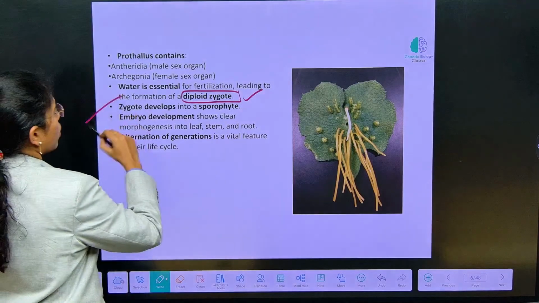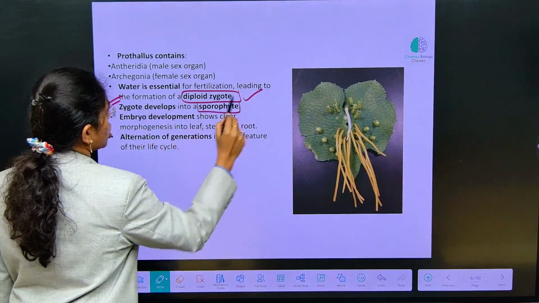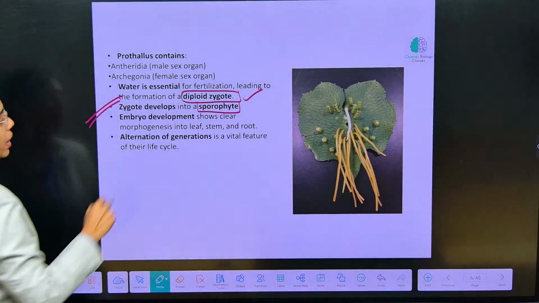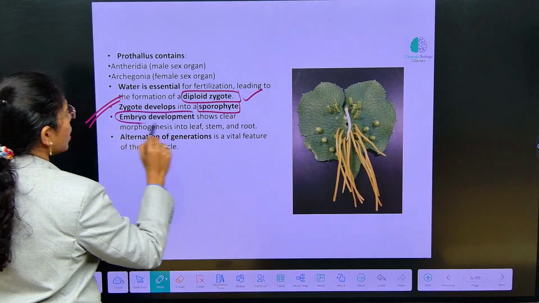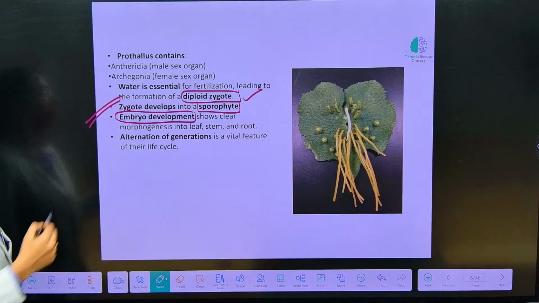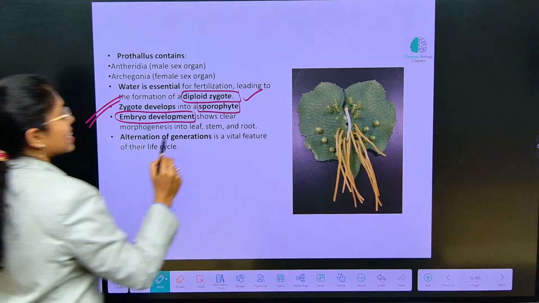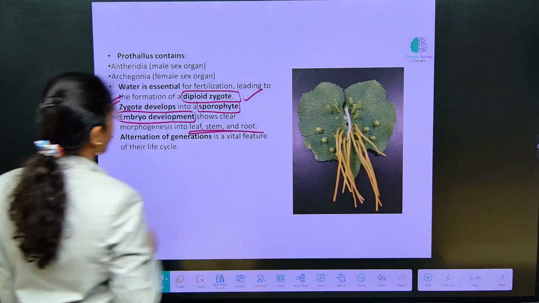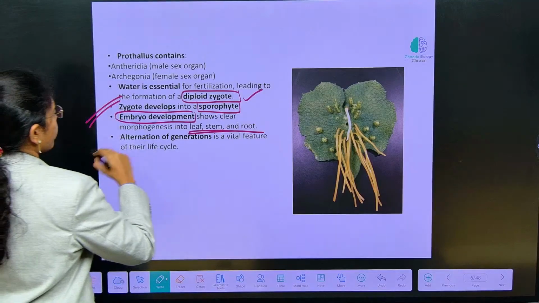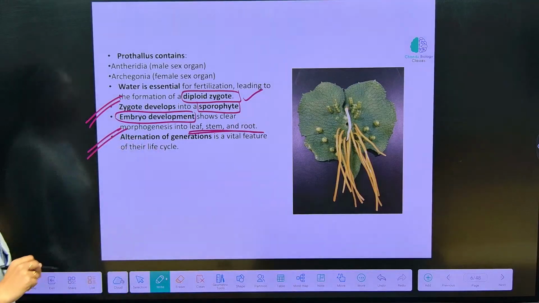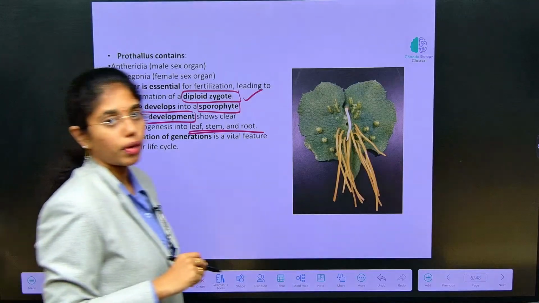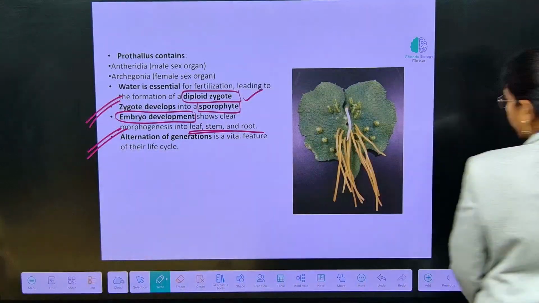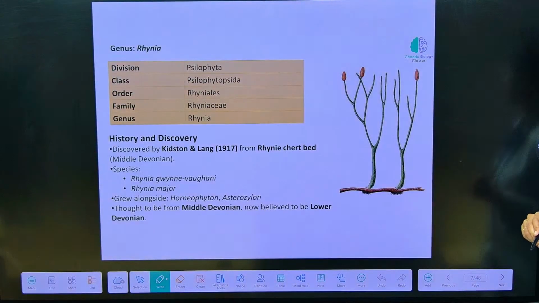Next, the zygote will then develop into a sporophyte. If you see embryo development, it shows clear morphogenesis into leaf, stem and root. Next, alternation of generations is a vital feature of their life cycle. Clear?